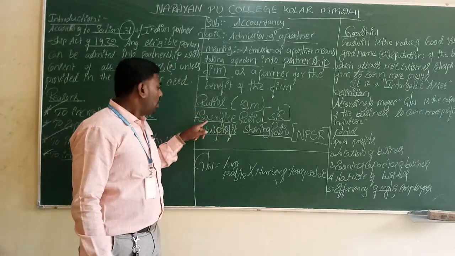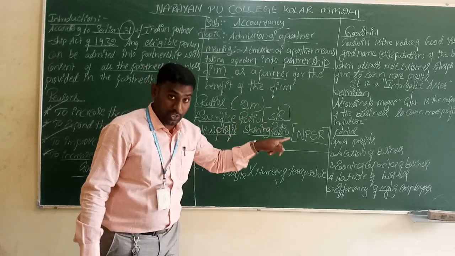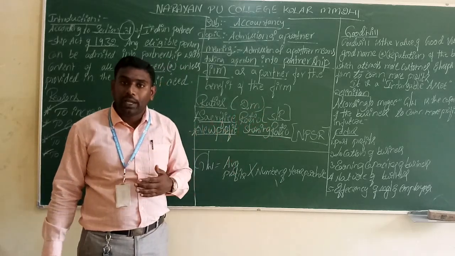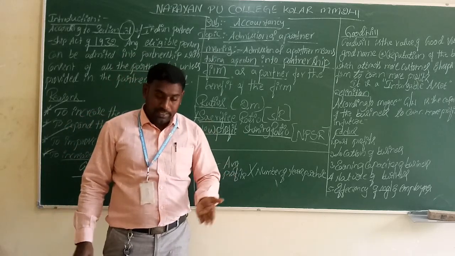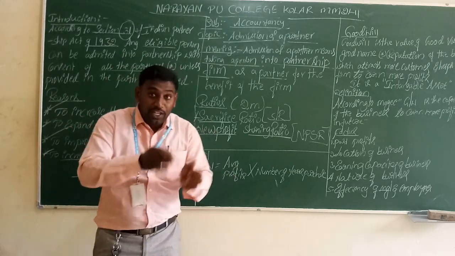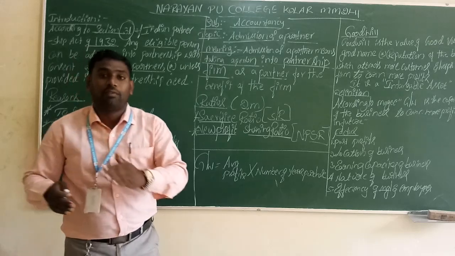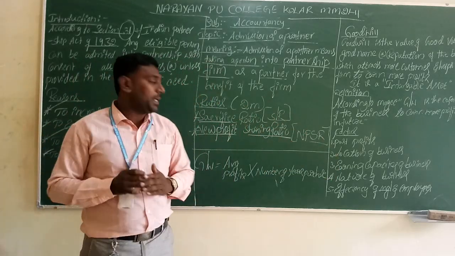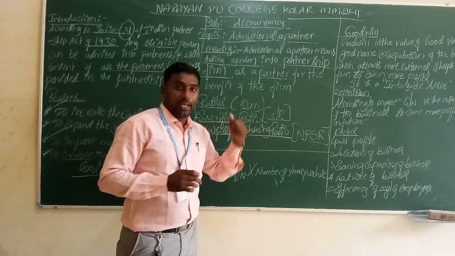Basically, the sacrifice ratio is a ratio where the old partners sacrifice their share of profit for the sake of the new partner. That ratio will be called the sacrifice ratio.